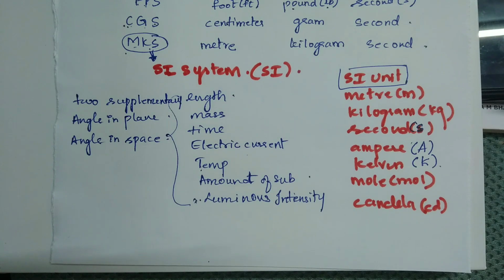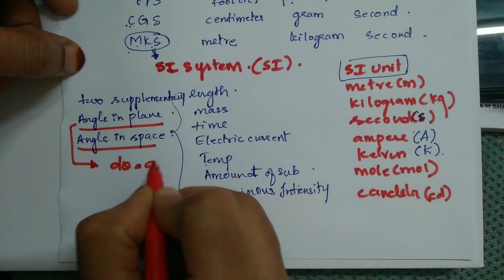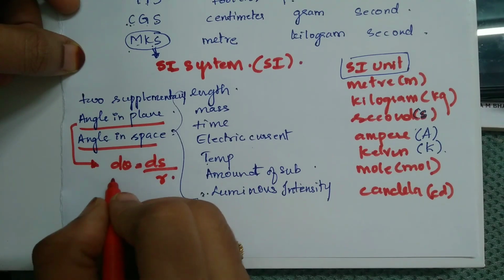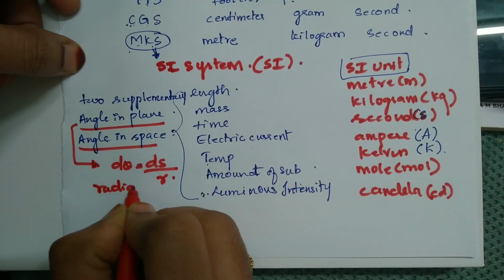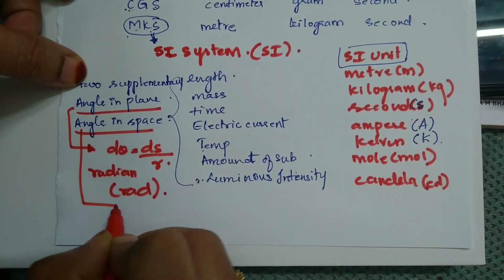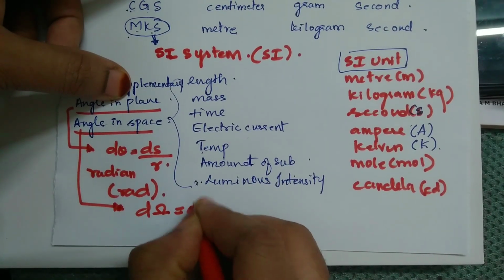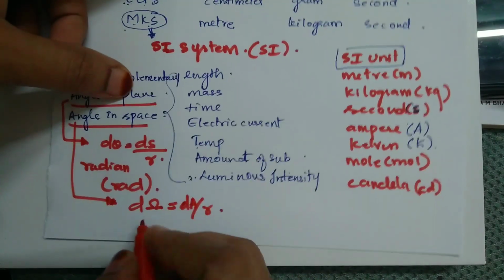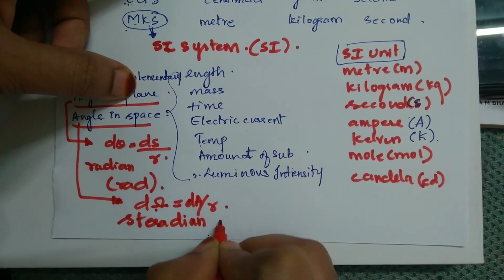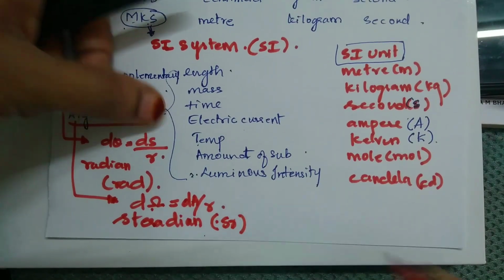So we have angle in plane. Angle in plane is given by d theta equal to ds by r, and the unit for angle in plane is radian, which you can abbreviate as rad. And the angle in space, which is solid angle, we represent as d omega, that is dA by r squared, and its unit is steradian. It's very important. It can be asked in the objective: what is the unit for solid angle, that is steradian, which is abbreviated as sr. Hope you have understood.